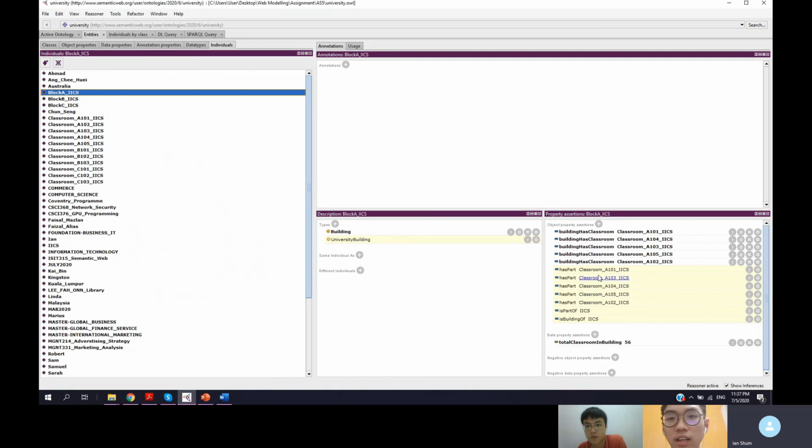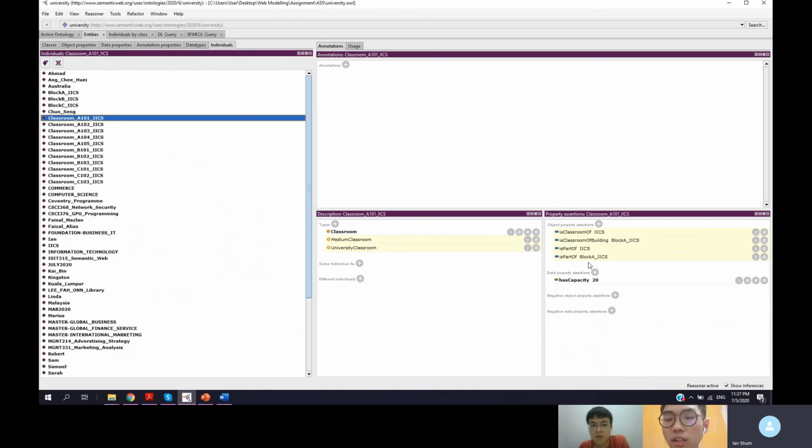And this one has part classroom A101, which is a university classroom because this is inside a university building and is part of IICS, and is part of is a transitive property. So it's a part of block A, and block A is a part of IICS. So classroom A is also part of IICS.